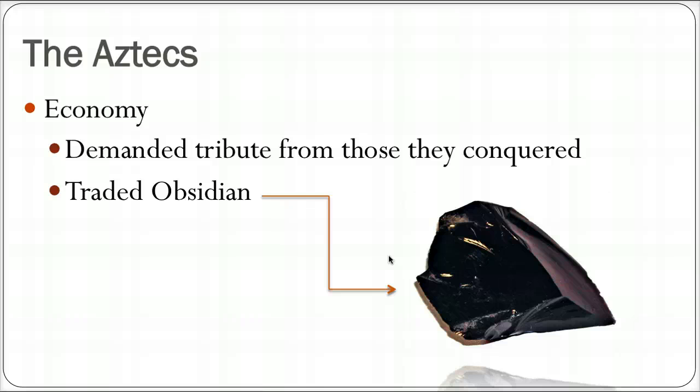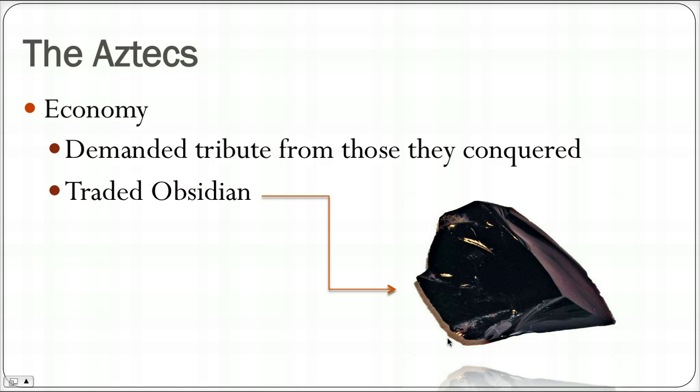Their economy. One of the biggest things for their economy is, like I said, they were conquerors. They went out and conquered other people around the area, and when they did so, they demanded tribute from those they conquered. Tribute is a peace money, like a tax. If you conquer people and demand that they pay you, and that might be in food, it might be in gold, it might be in lots of different things, that's wealth coming into your city and into your civilization. So that can definitely be a form of their economy. One of the main things they traded, though, was obsidian. Obsidian looks like this.